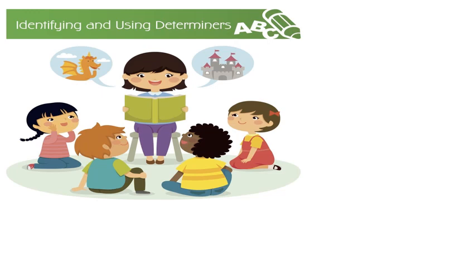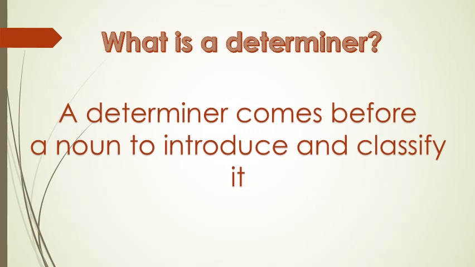Everybody. Today we're going to go on and complete our grammar, which is determiners that we've started with previously. Do you remember the question? We said, what is a determiner? We said that a determiner comes before a noun to introduce and classify it. So دايما determiner بيجي قبل الnoun to talk about this noun, to introduce it, to describe it.